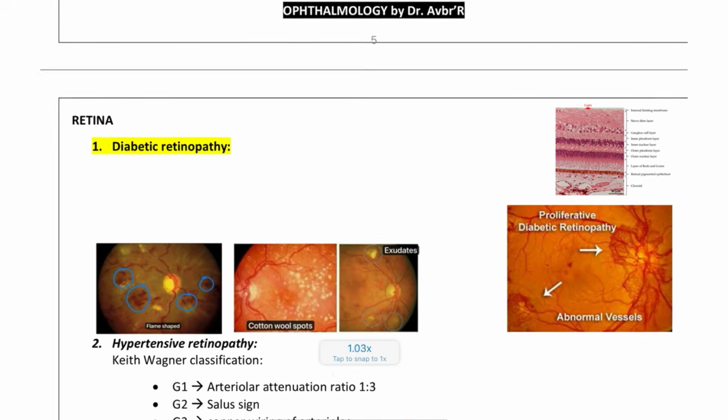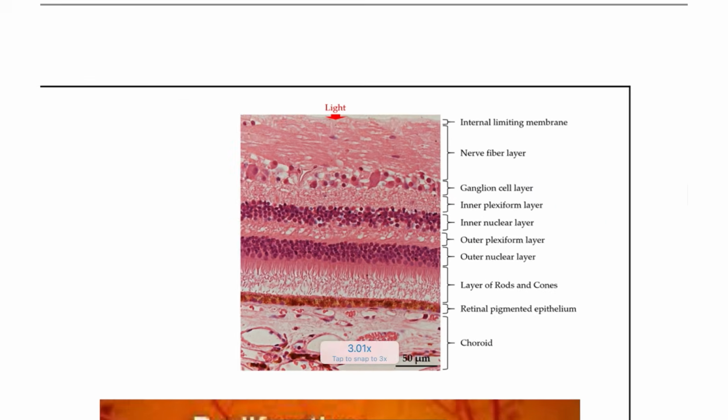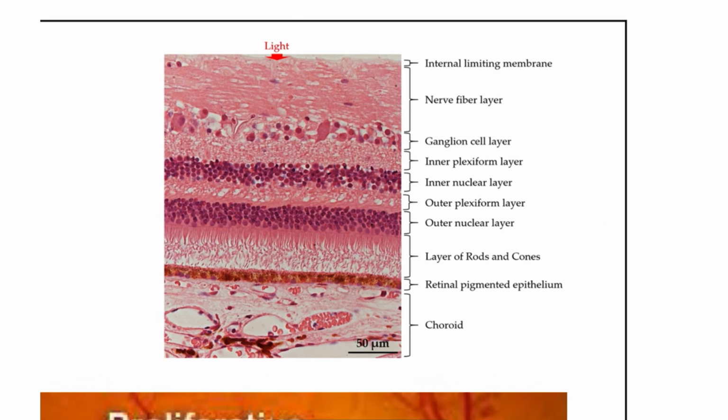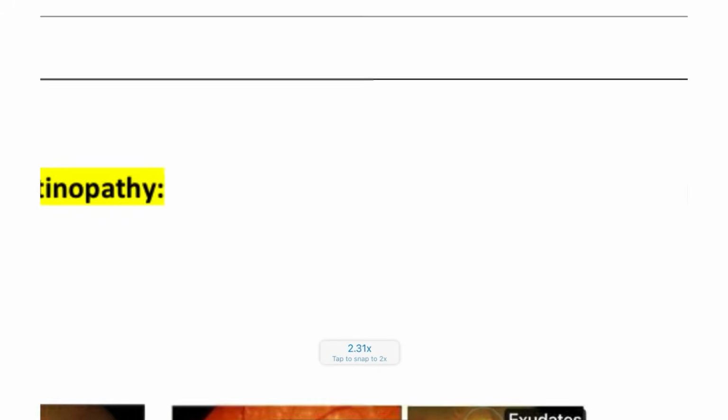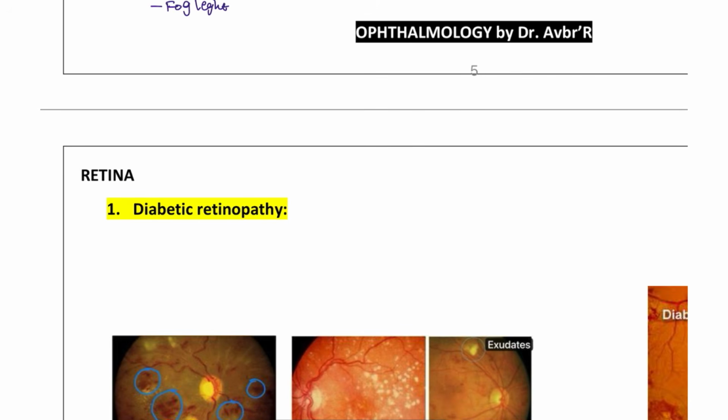Next, moving on to the retinal conditions. So the retina has these many layers, right? The retina consists of all these important layers. We have, from the choroid, the retinal pigment layer, rods and cones layer, outer nuclear, outer plexiform, inner nuclear, inner plexiform, ganglion, nerve fiber, and the internal limiting membrane. Fortunately, we don't have questions on the layers and the identification, but the conditions are very much important. So first and foremost, that is diabetic retinopathy.